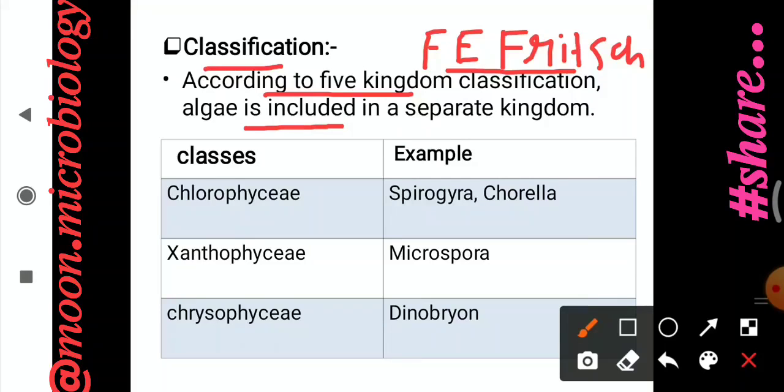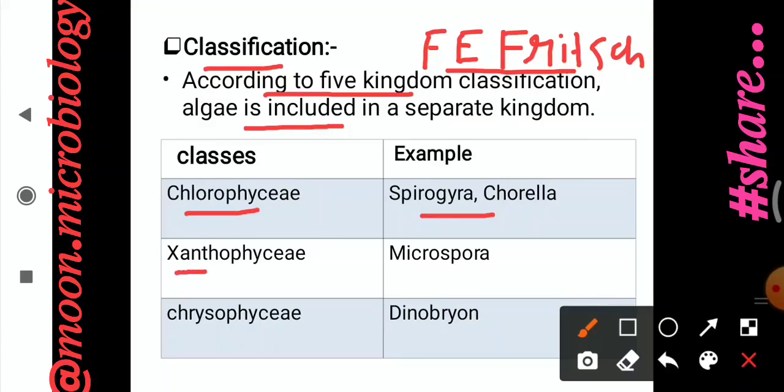Class 1 is Chlorophyceae, which are the green algae. Examples are Spirogyra and Chlorella. Mostly they have the pigments chlorophyll A and B, and the cell wall is made up of cellulose. They have a unicellular or filamentous thallus structure. They carry reserve food material such as starch. But here we only have to remember the class and the example.